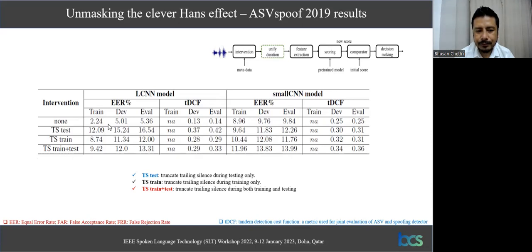As we can see, for each of these interventions, we see a sharp increase in the error rates. This is to be compared with this row. And this holds true for both metrics, equal error rate and t-DCF. And this holds true for both models, LCNN and small CNN. The trend is similar. We see an increase in the error rates.